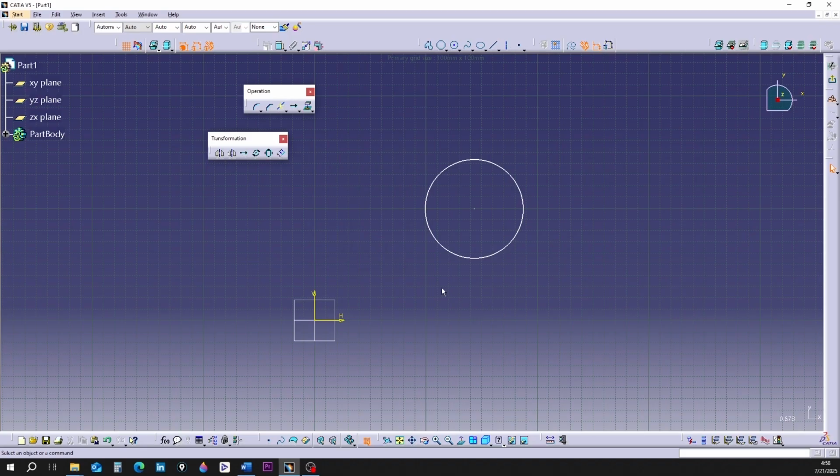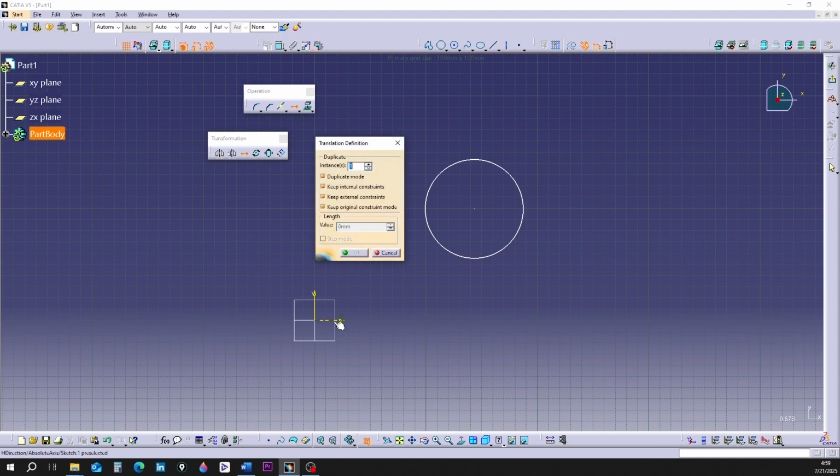Imagine we have a circle on the screen. We want to move the circle on the screen or have a copy of it in another location on the screen. One of copying methods is using this tool. Click on the translation tool until it turns orange. As soon as you click on the tool, its setting window Translation Definition opens. There are several sections in this window.